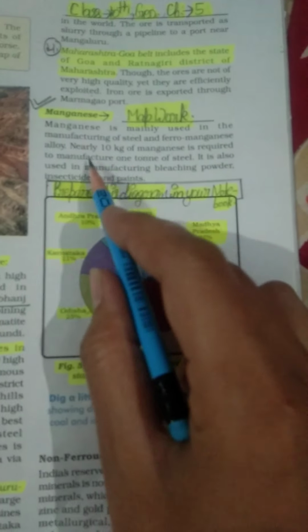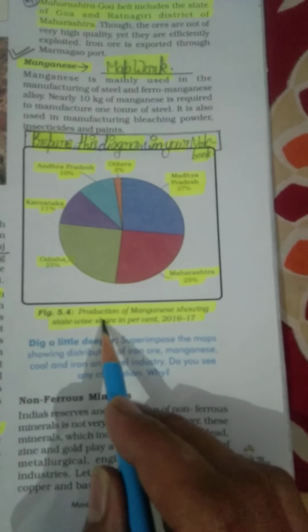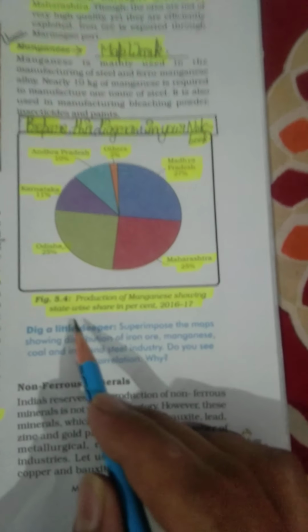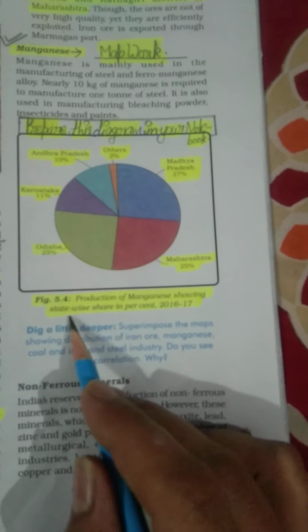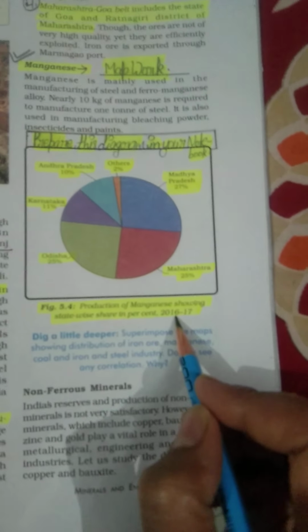It is also used in manufacturing bleaching powder. Manganese is also used in the manufacturing of bleaching powder, insecticides and paints. Now students, just focus on this diagram. This diagram is showing the production of manganese, state-wise share in percent, according to 2016-17.